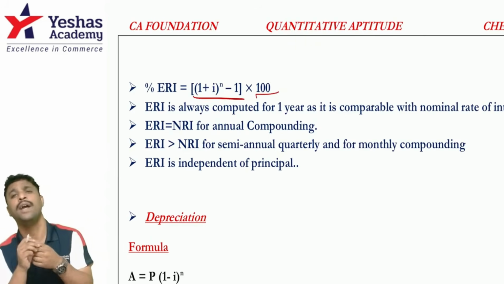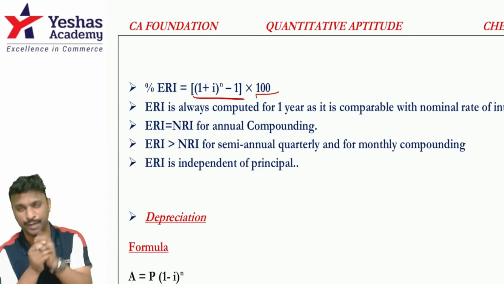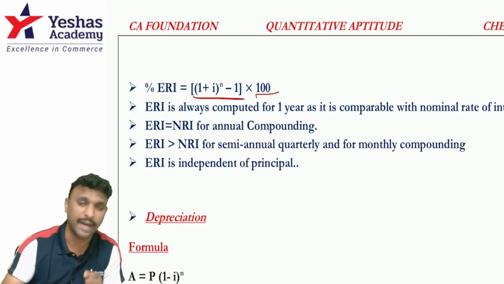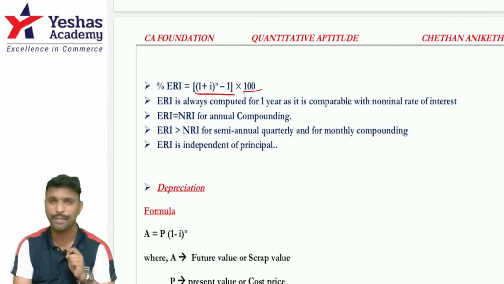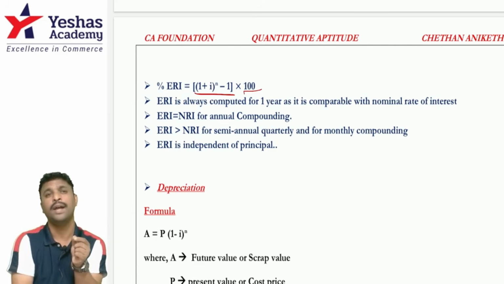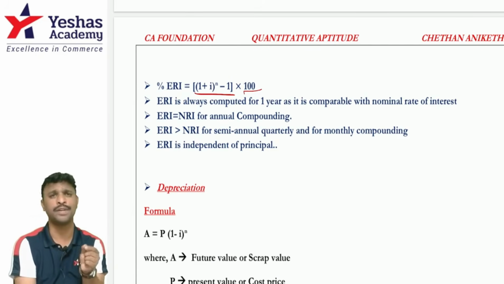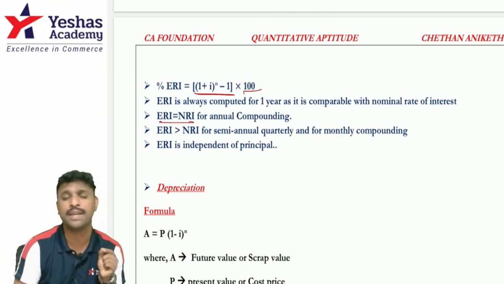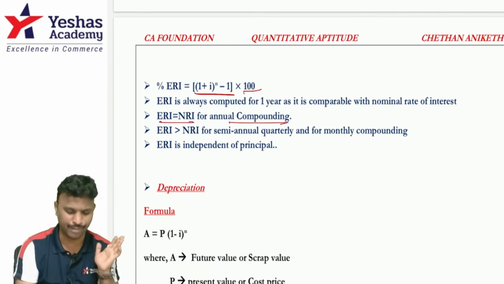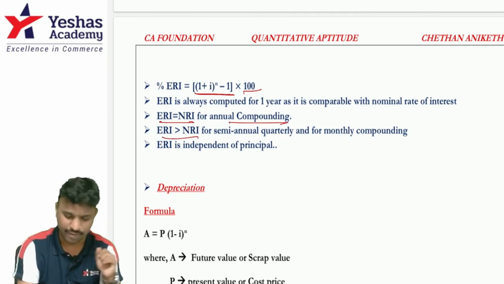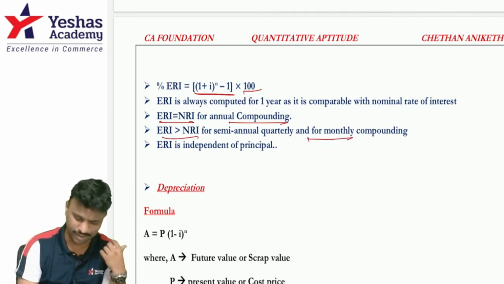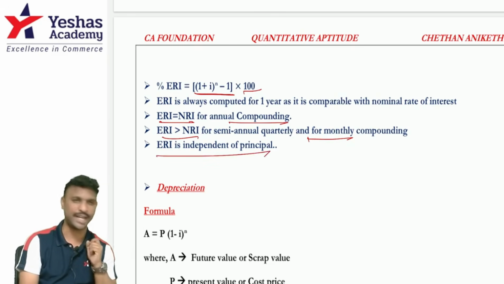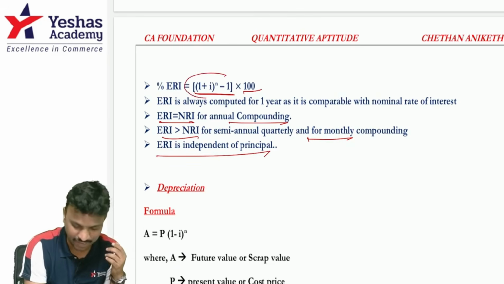So ERI is SI equivalent for the given CI rate. Please remember, ERI is the SI equivalent for the given CI rate. It is always computed for 1 year, because you need to compare ERI with the nominal rate of interest. Nominal rate of interest is always given in terms of per annum. And remember, ERI is equal to NRI for annual compounding, but ERI is greater than NRI for quarterly, monthly, or semi-annual compounding. And remember, ERI is independent of principal. There's no P. It is clearly evident in the formula.